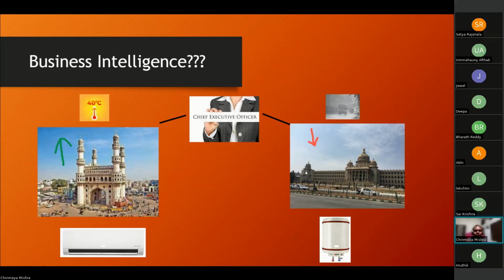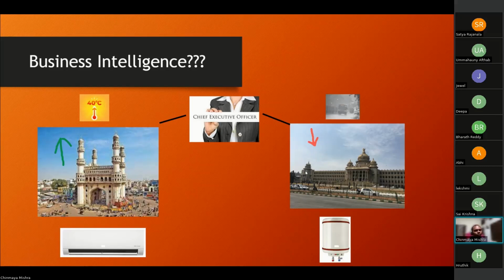And I, as a CEO, need to take some decisions so that I make my presence in Bangalore. I cannot cry saying that the weather in Bangalore is good, so I cannot sell AC. I have to make some decision where I basically expand to different cities. So the first thing as a data analyst, when the story happens that the sales go down in Bangalore, the reason we get to know is that climate is one of the major reasons. Apart from that, the reasons you have come up with could also be reasons.